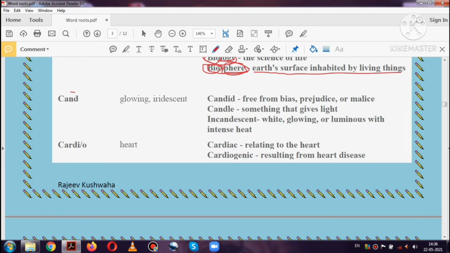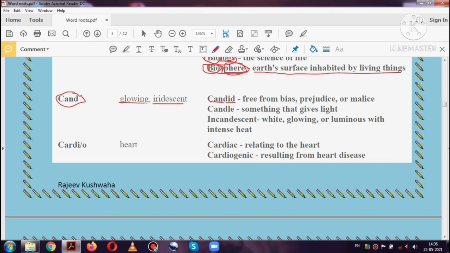So the next word root is cand, which means glow or iridescent. The first word based on this word root cand is candid. So cand means glow and id means free from the evil or the biased.